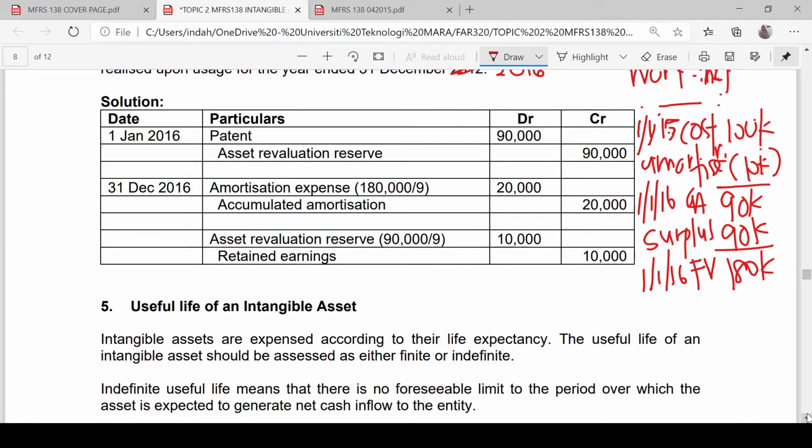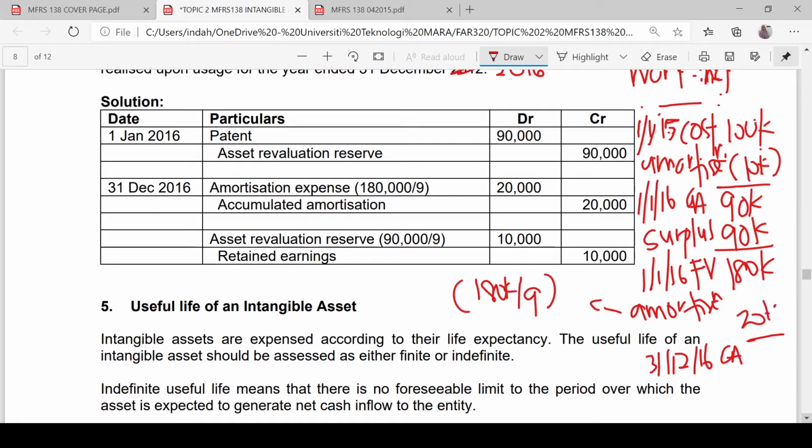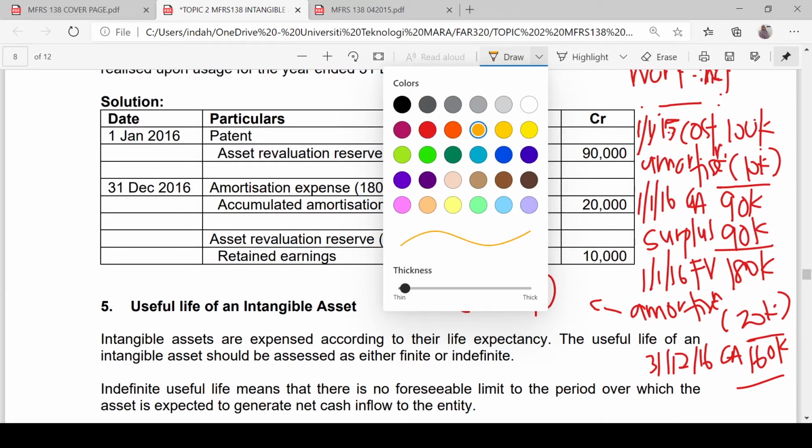Is there anything else that happens in between? No. Then we are going to calculate the carrying amount. In between we are going to provide for amortization. How do we calculate the amortization? We take the revalued amount, 180,000, divided by the remaining useful life, so 20,000. So the carrying amount is 160,000.